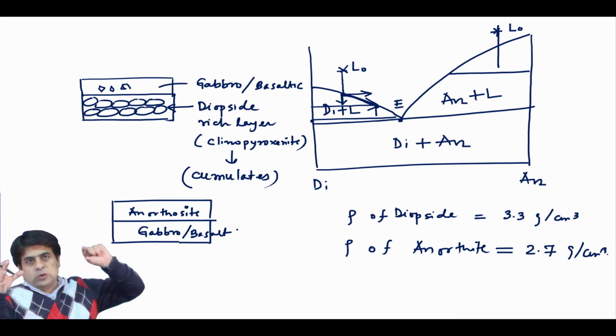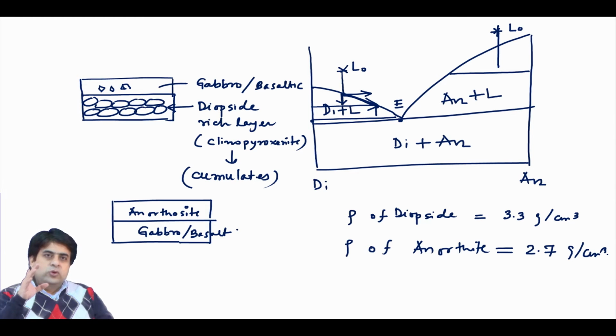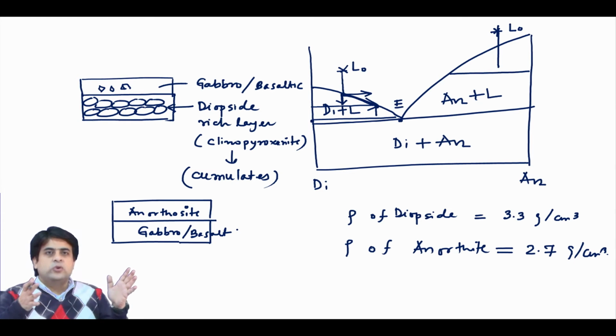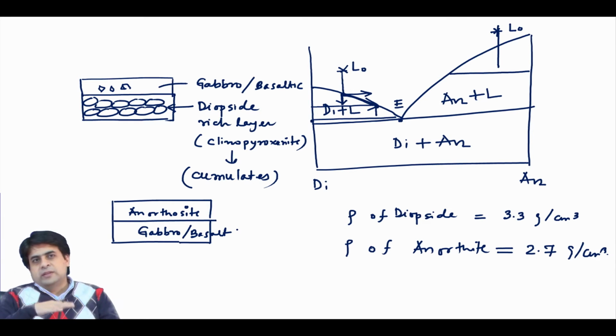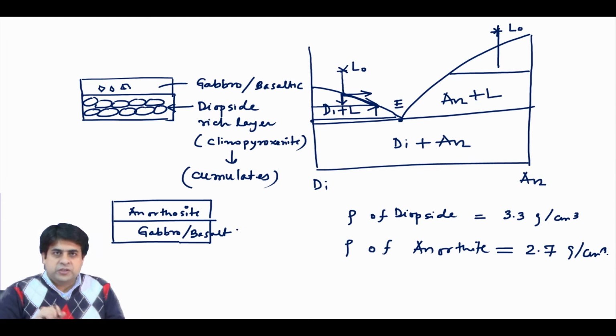So, from this kind of relation you can understand that in the field, if you have clinopyroxenite at the bottom and gabbro at the top, you can immediately understand that your liquid composition is on the left-hand side of the eutectic. And if you have an anorthosite layer at the top and the bottom is gabbro or basalt, then your liquid is on the right-hand side of the eutectic. These kinds of relations are very useful to interpret what would be the original composition of the liquid or source magma. So, this is about fractional crystallization.